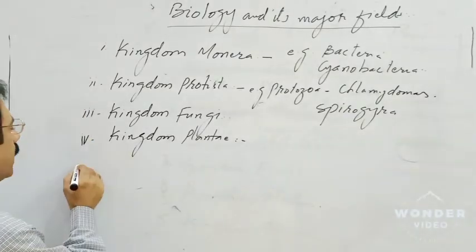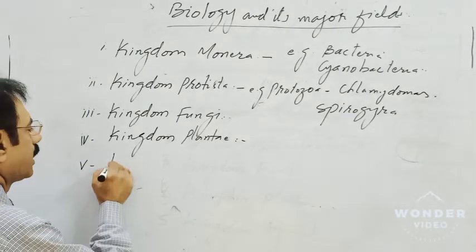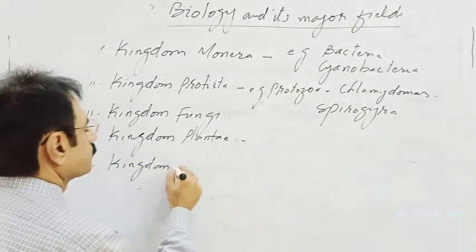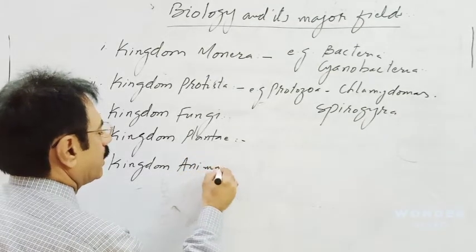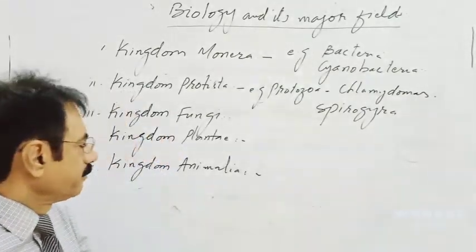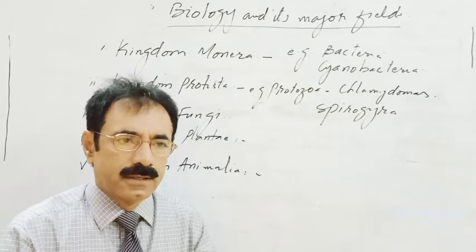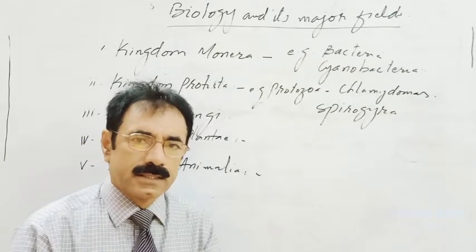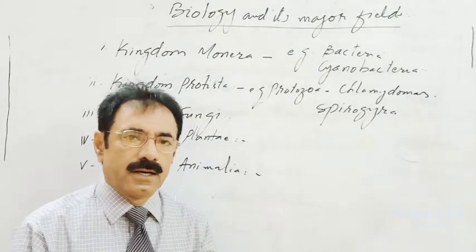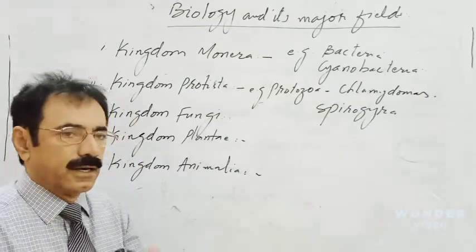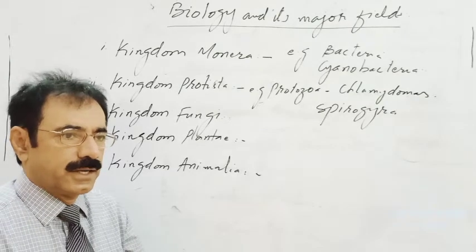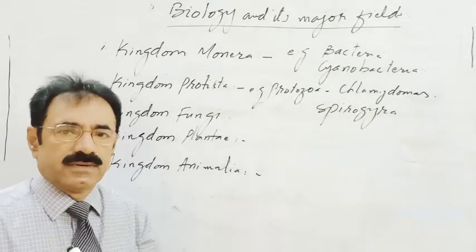And number 5, out of the major fields, is kingdom Animalia. Kingdom Animalia includes all the multicellulars. This kingdom includes those multicellular organisms which are called animals. Their cells are not coated with a cell wall. All are eukaryotic. They are non-green and heterotrophic. Which type of heterotrophs are the animals? They are ingestive heterotrophs.